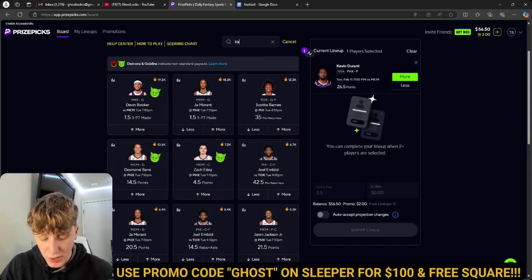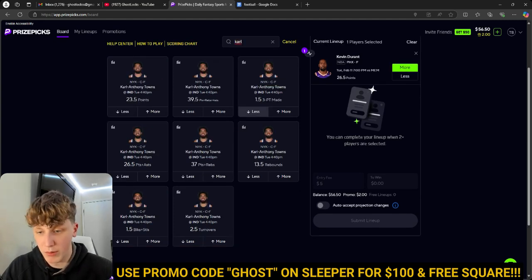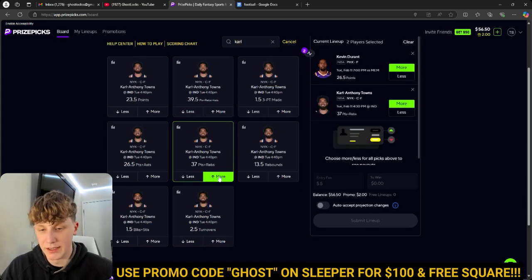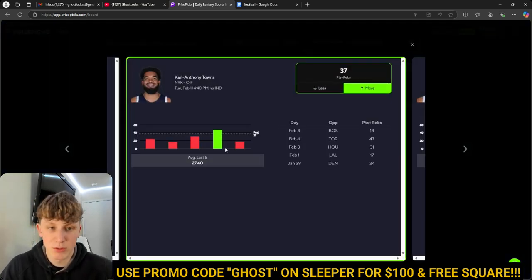Now, the second play I have, again, we're going to stick with the theme of going with just star players that we know can get it done for us. We're going to be going with Karl-Anthony Towns over 37 points plus rebounds. Now, obviously, he has not been hitting this line recently, but he has had some very tough matchups.